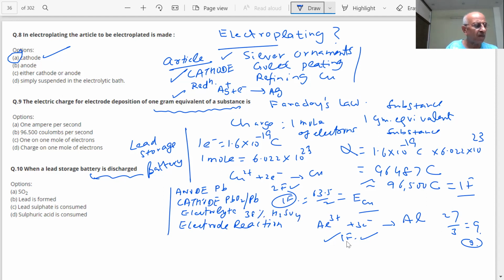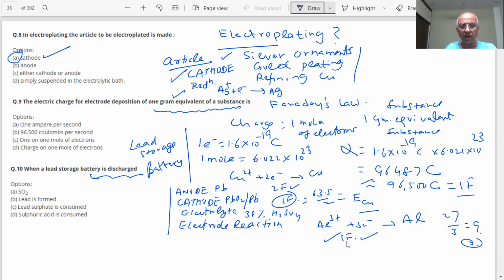What is the question now? When the lead storage battery is discharged, sulfuric acid is formed or consumed? I said you will take time to answer the question. Don't just do anything. Whenever a question is given, student, unless we have a picture of which topic it is from and what the basics are, we will not be able to answer it.